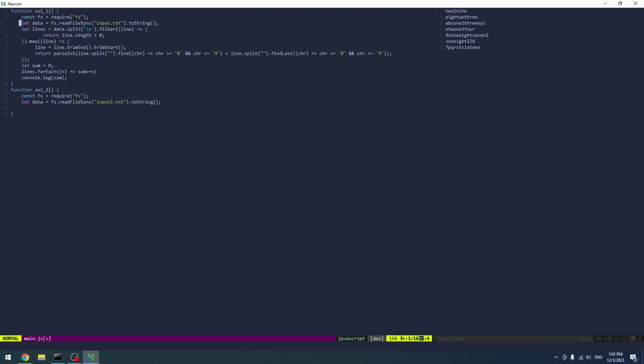Well, first again, we need to map and get all the lines and their data. Cool. We can even log them now. Log lines. See how they look.